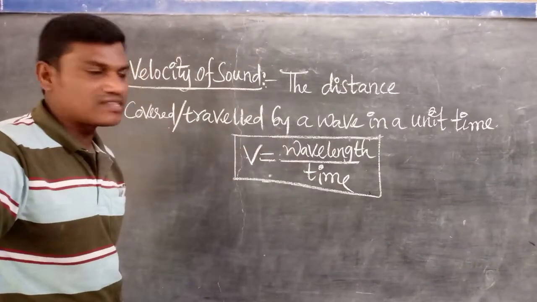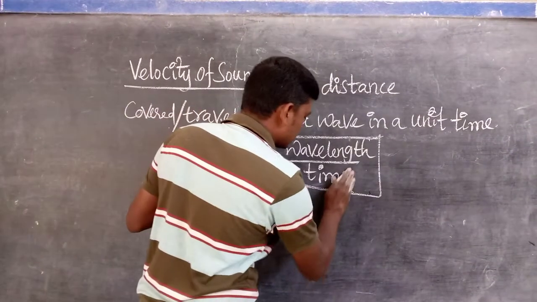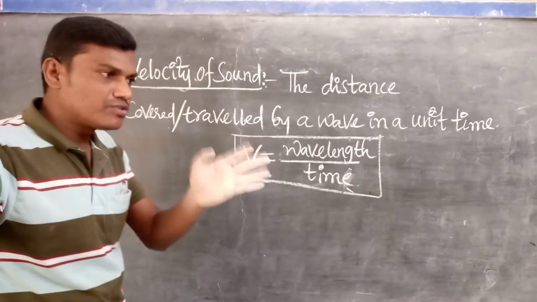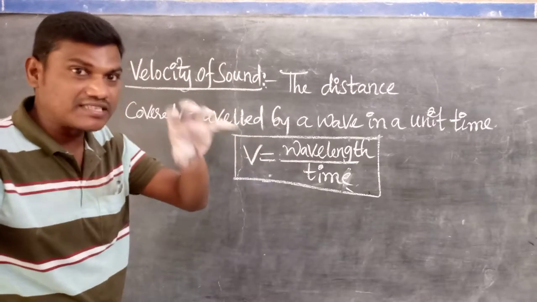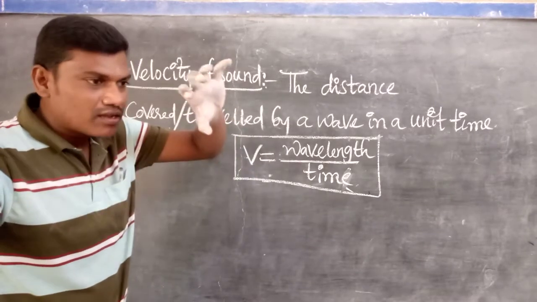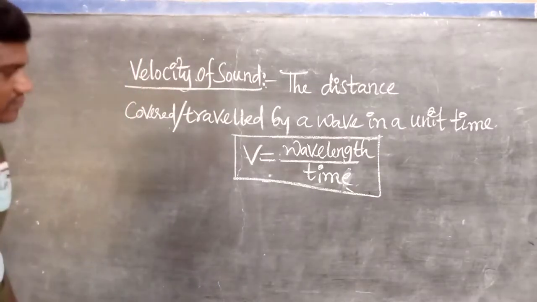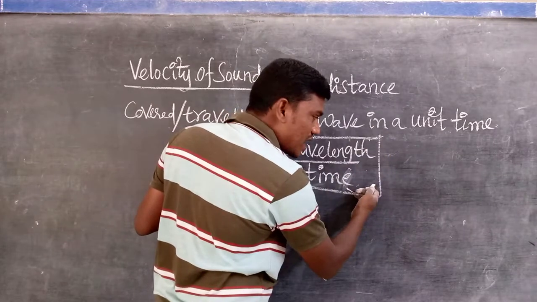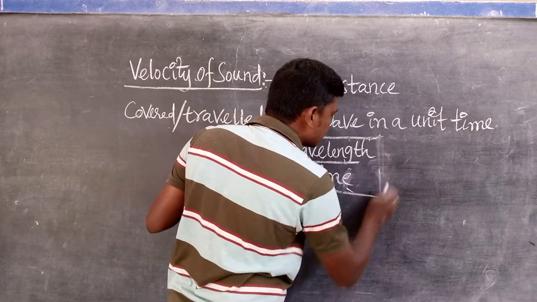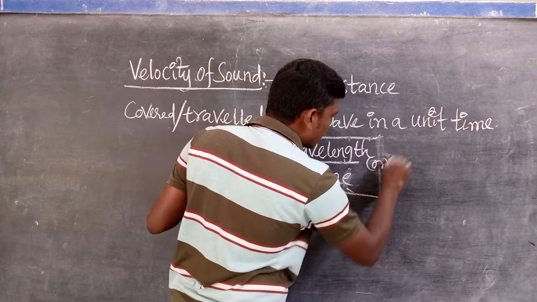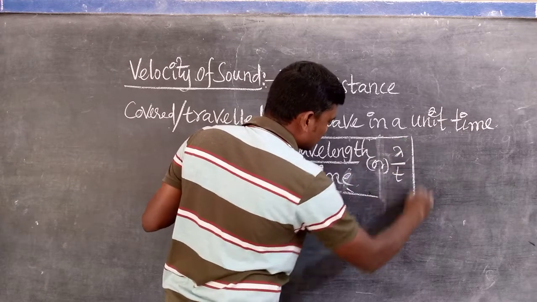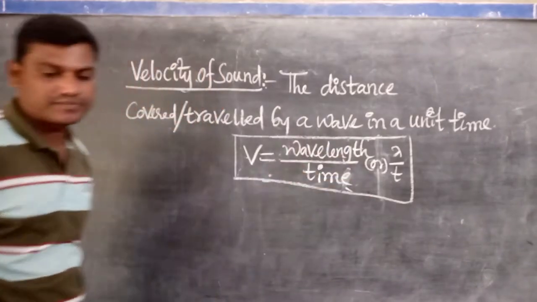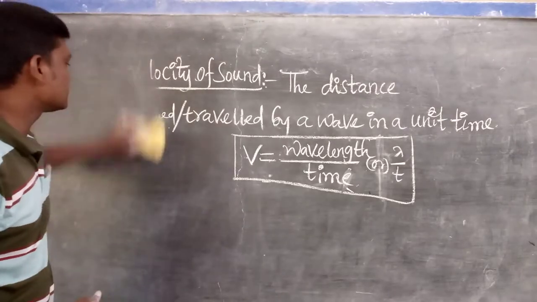Why wavelength upon time? The distance traveled by a wave, or the distance between two successive crests or troughs, is a complete wave. That is what we call wavelength. Velocity equals wavelength upon time, which is distance upon time, or simply we can write it as lambda upon t. Lambda is the wavelength and t is the time. That is the formula of velocity of sound.